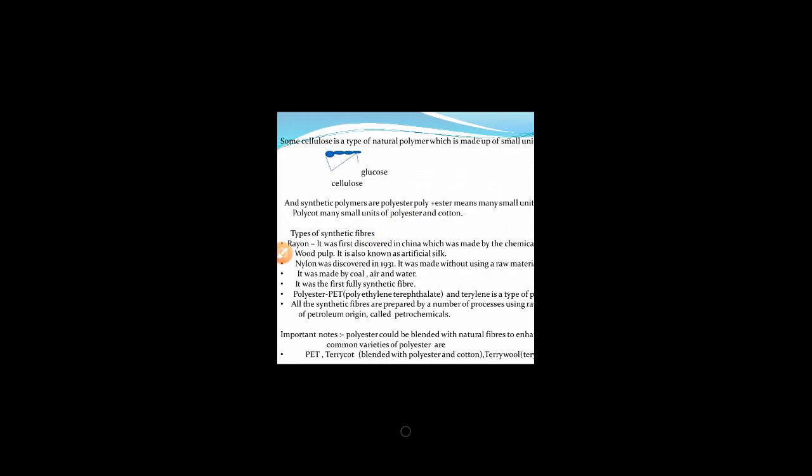Then we have already studied our types of synthetic fibers. Here we can see the recall PPT. Number first is rayon. It was first discovered in China, made by the chemical treatment of wood pulp, and it is also known as artificial silk. And when was nylon discovered? It was discovered in 1931. It was made without using a natural raw material. So we can say that nylon is the first fully synthetic fiber. Nylon is made from coal, air and water.